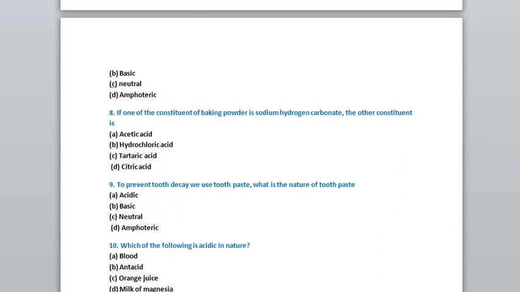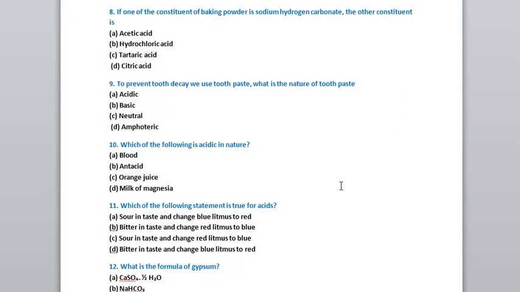Remember that. Now we have question number 10. Which of the following is acidic in nature? This is a very easy question. I think you all can give the answer. Blood is not acidic in nature. Antacid is also not acidic, because when we are suffering from indigestion, that time we take antacid. Milk of magnesia is an antacid. During indigestion, we take milk of magnesia. It is a base, so it is also not acidic in nature.